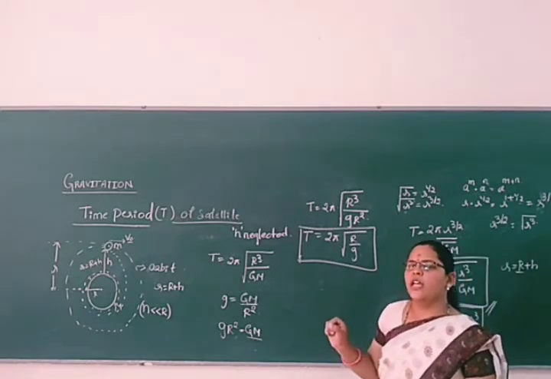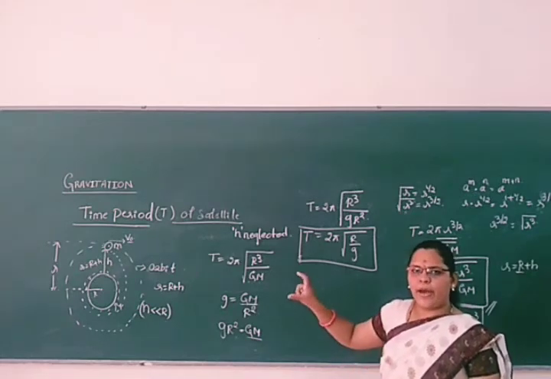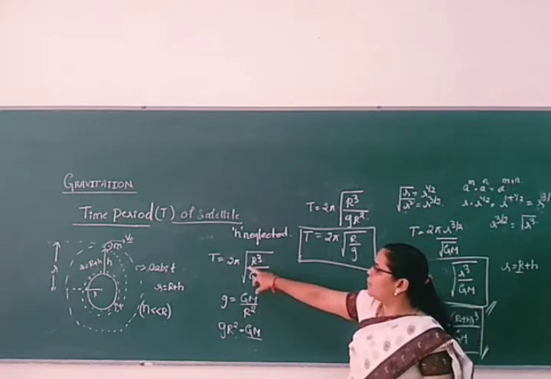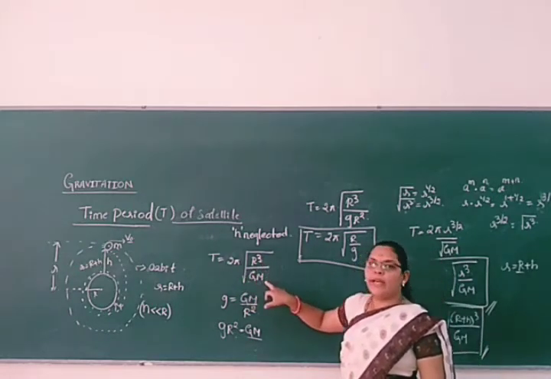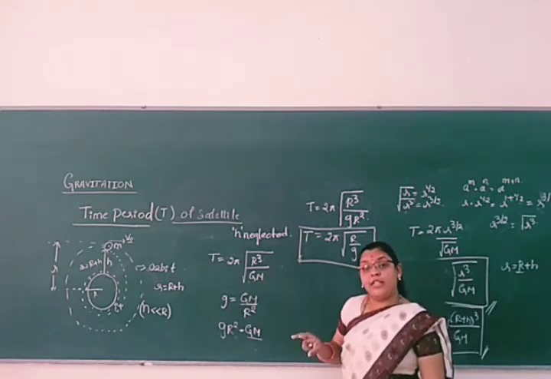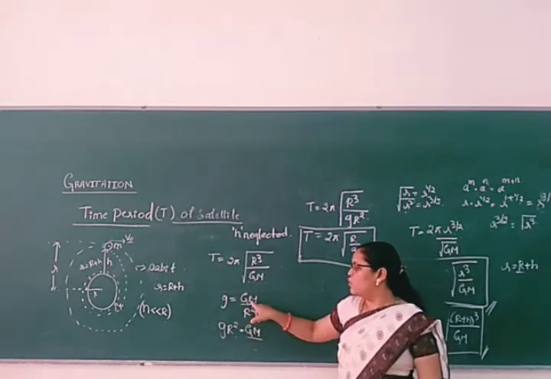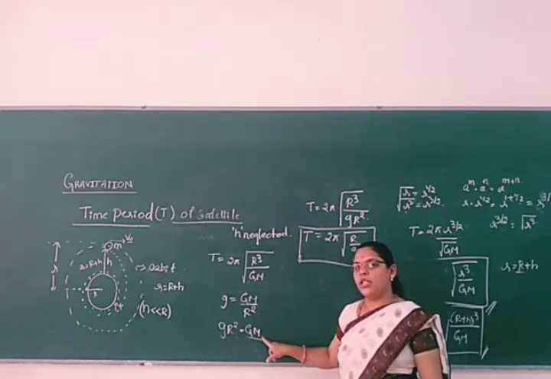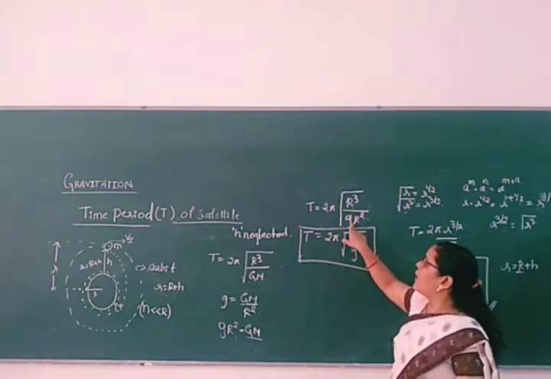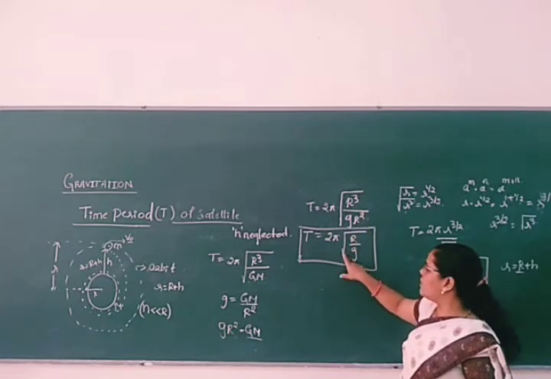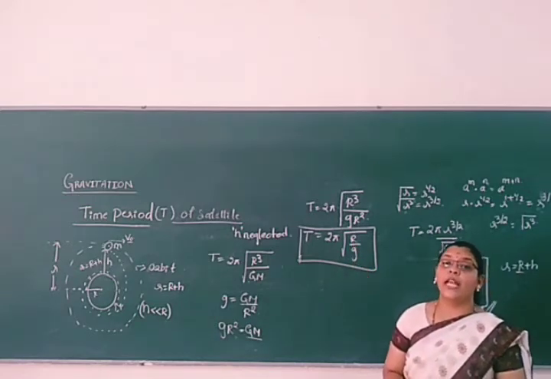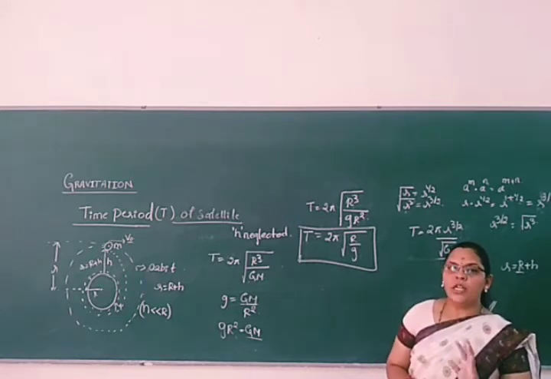This is the time period of the satellite when it is very near the earth surface, when the satellite is very near compared to the radius of the earth. At that time height will be neglected. Then the time period of the satellite is 2 pi root of R cube by Gm. G is the gravitational constant, M is the mass of the earth. As the acceleration due to gravity on the surface of the earth is g equal to Gm by R square, g R square is equal to Gm. Substituting Gm in the time period of the satellite, T is equal to 2 pi root of R cube by g R square. Here R and R square cancel. What remains is T is equal to 2 pi root of R by g. This is the time period of the satellite when it is very near compared to the radius of the earth.